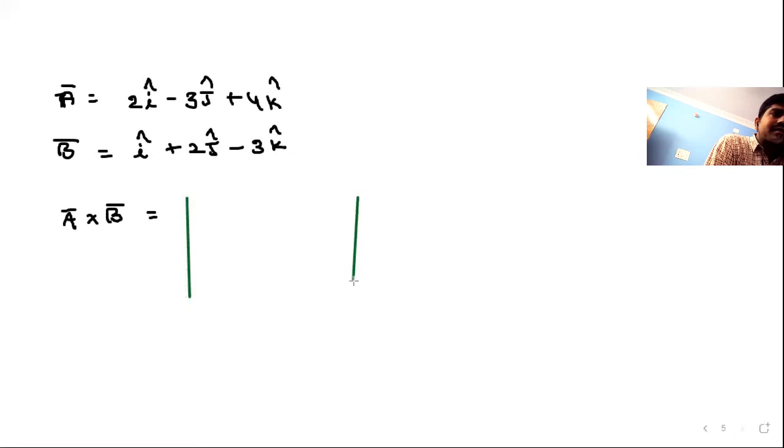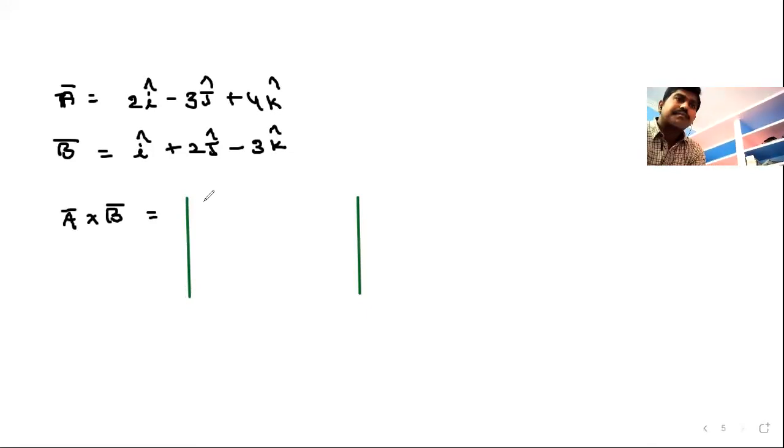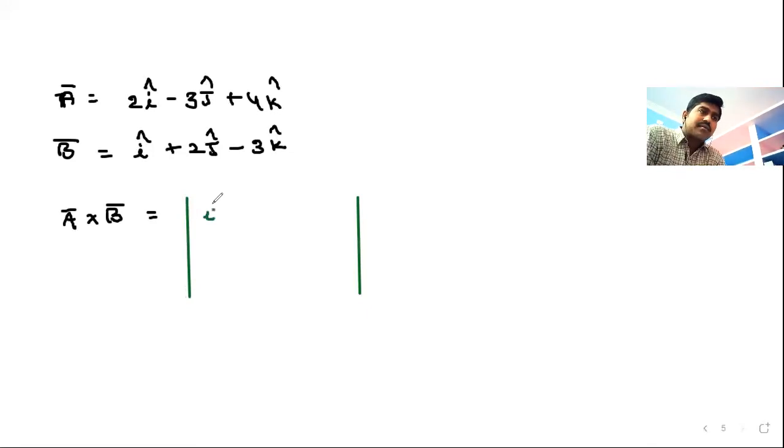You have to take the determinant like this. In the first row, you write i cap, j cap, k cap. In the second row, the components of the first vector: 2, minus 3, 4. For the second vector: 1, 2, minus 3. To calculate the product, first take the i component.